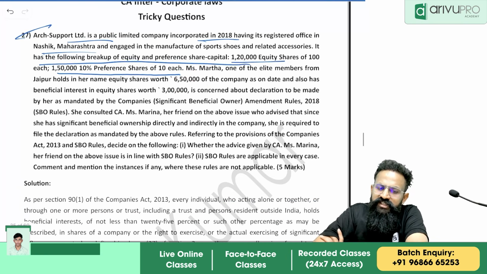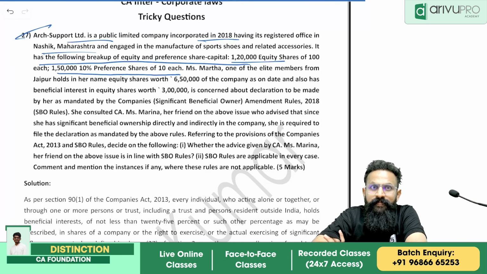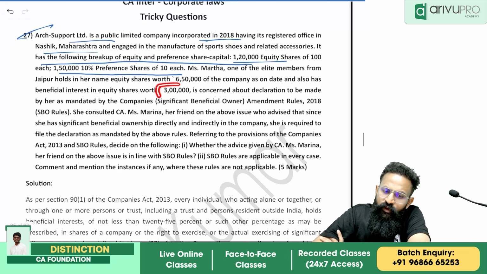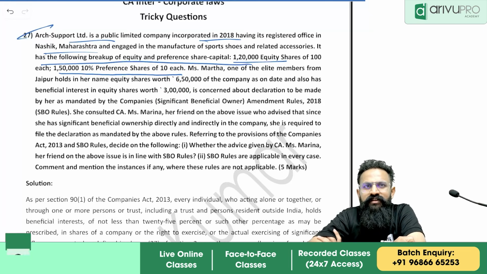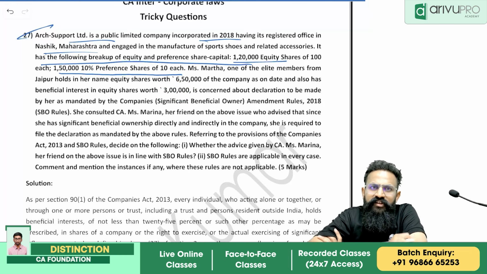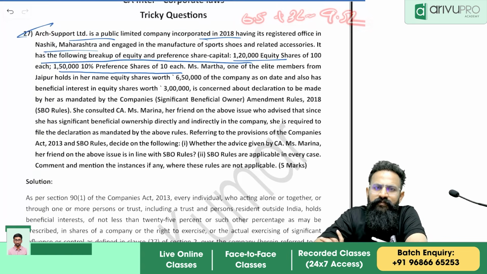What has happened? She directly holds 6,50,000 shares in the company, and she has beneficial ownership. That means she is not a registered owner, she is a beneficial owner of 3 lakh. So I need to add 6.5 lakh plus 3 lakh, which will be 9.5 lakh.